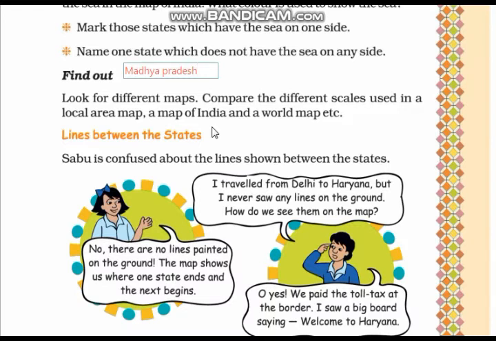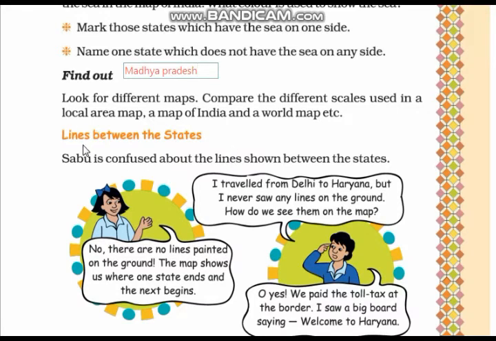Then compare the different scales used in a local area map, a map of India and a world map.